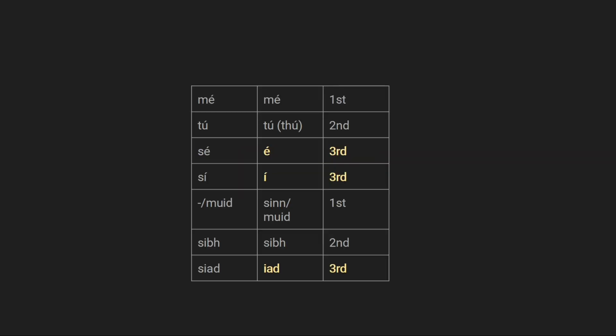And you can see here, we're again using these object forms, but we're only using the third person ones. This structure I've been talking about only works for third person. We'll talk about what to do for first and second person in a little bit, but just so you know which ones are third person, it's he, she, and they, or in this case, sé, sí, and siad. So if you're looking to say something with me or you, we have to use the next structure.